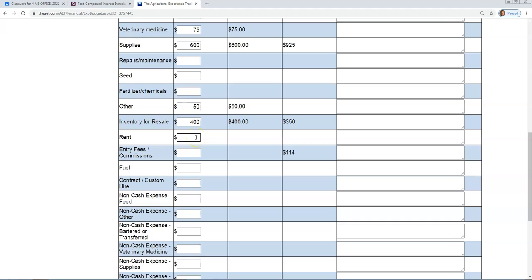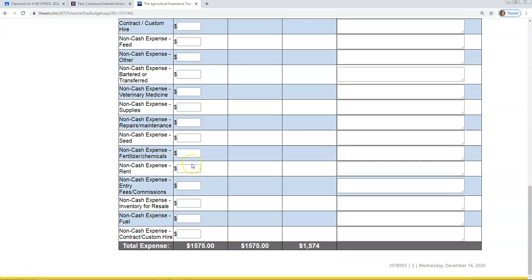We initially thought that we might keep the animal here at the school, and so they were going to charge us $50 rent. Entry fees, commissions, we estimate at $150. And we'll estimate our fuel cost at $50. And the rest of these we are going to leave blank.